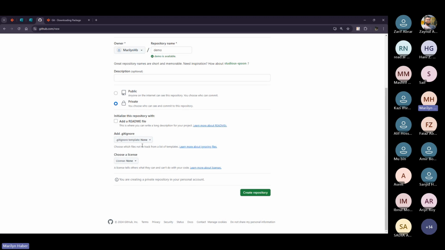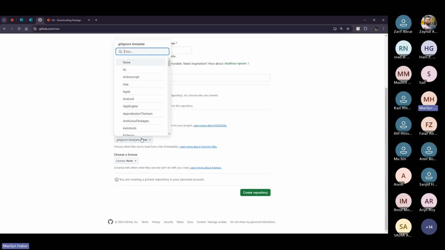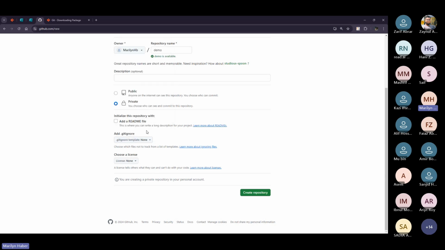Then we will notice that here there is a .gitignore. This is actually a very helpful tool because, for example, if you are creating a C++ project, GitHub is able to identify the files that should not be tracked, because some files should only be added in your local machine, for example. They shouldn't be tracked. So there are some templates here that could be easily identified by GitHub, as I said. They will ignore the changes in it.